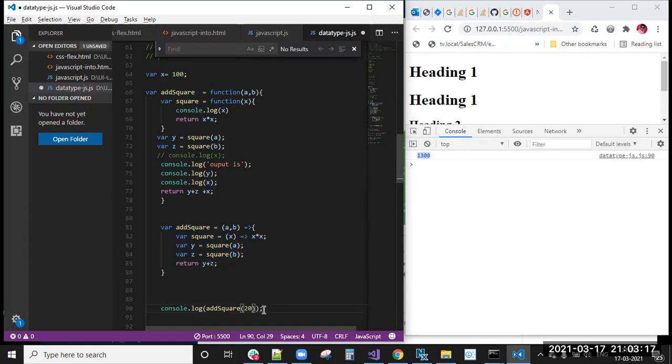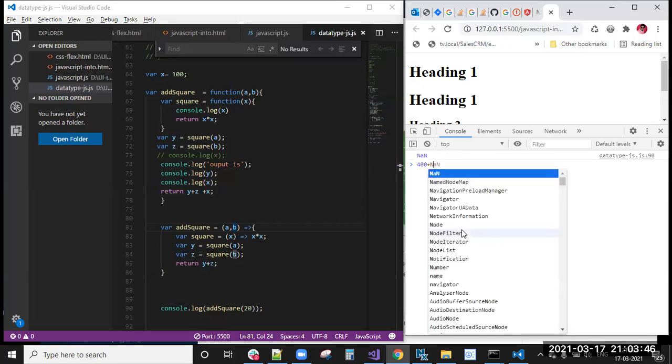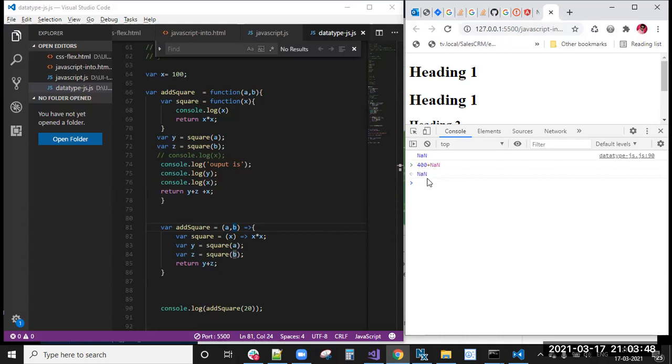What will happen then? The 30 value will be undefined. Okay, that 30 value is undefined. Now what will happen? See, b is undefined, so it will come to undefined into undefined. Then it will come to not a number. So first 20 will come, right? 400 plus not a number. Okay, 400 plus not a number. It will come like this, and the final output is not a number. It will print NaN.